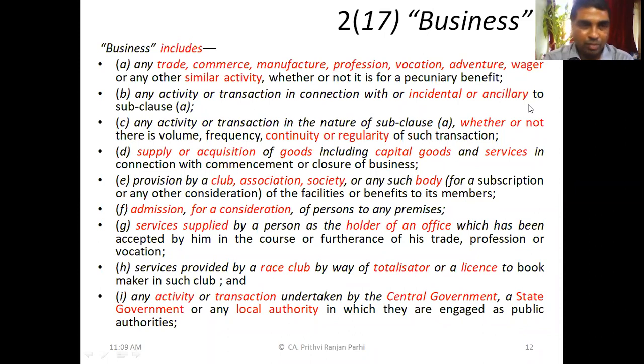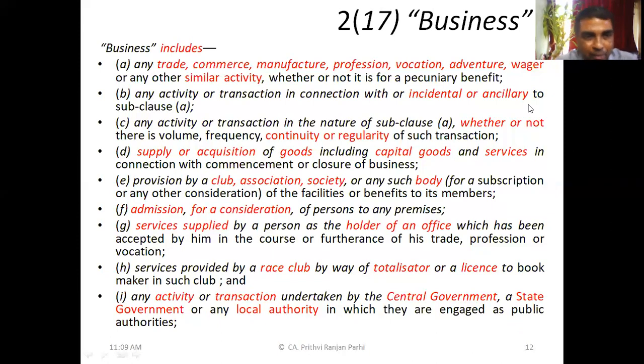Yes, sir. Point D. Supply or acquisition of goods, including capital goods and services, in connection with commencement or closure of business. So supply or acquisition of goods are also business. That means purchase of goods, including capital goods, or receipt of services in connection with the commencement of the business or closure of the business, let us say winding up of a business also. If goods or services are acquired, they all are businesses.